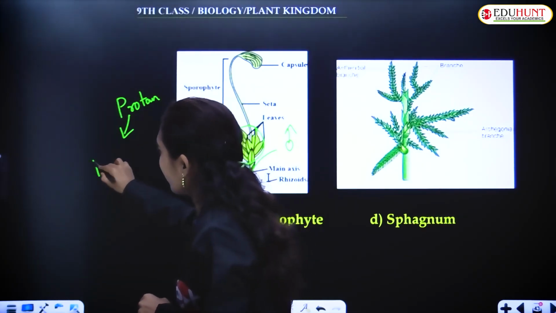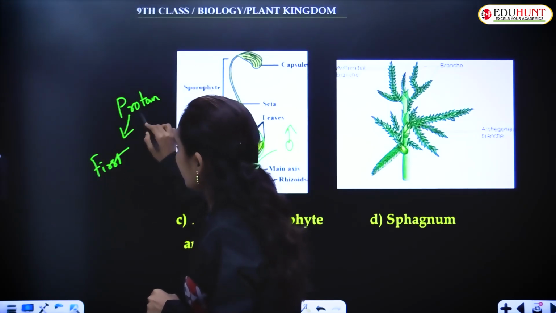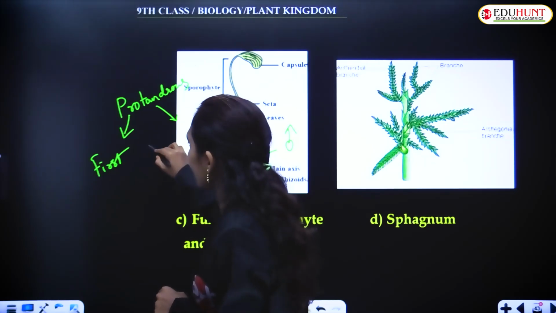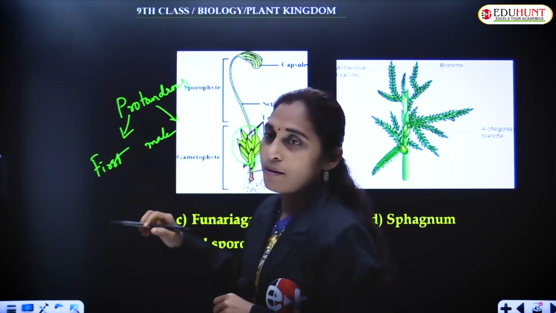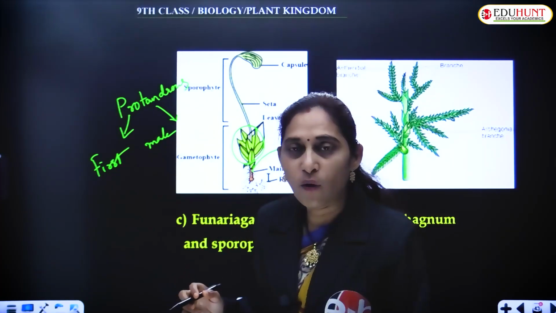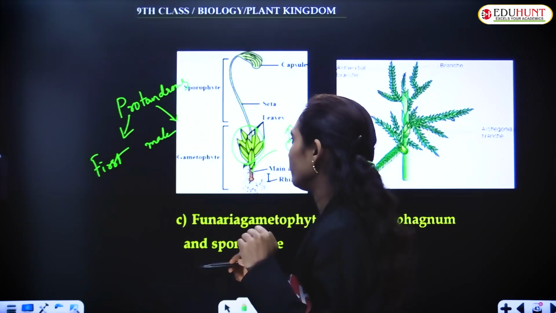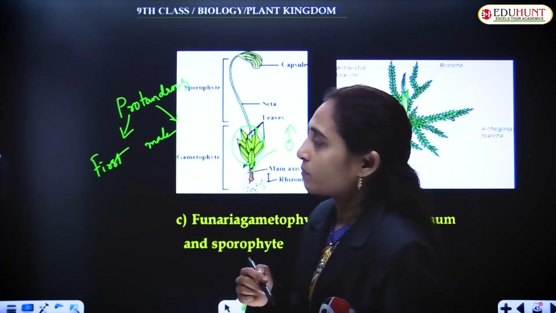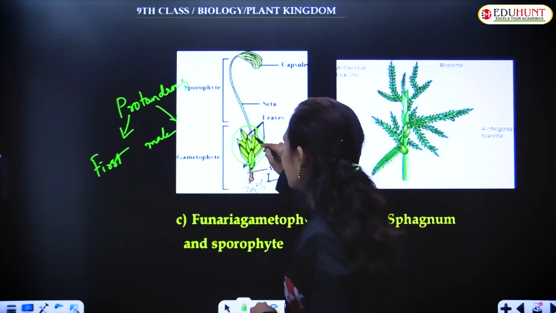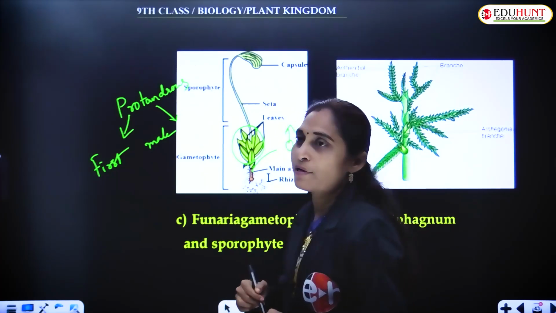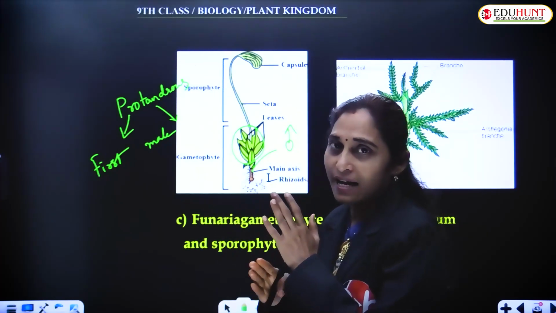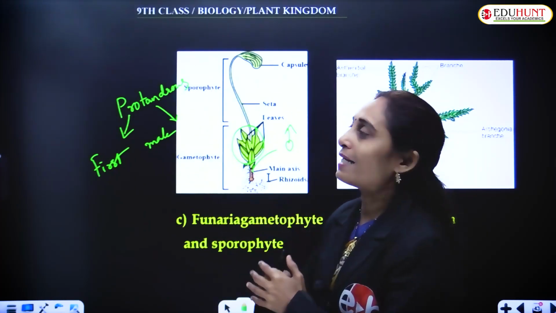Proto means first. Androus means male. That is, the male sex organs come to maturity first, before the female sex organs mature. So that is why it is called protandrous. This is the side branch, the lateral branch. Because of its growth, it dominates and pushes the main axis to a side and it grows erect.